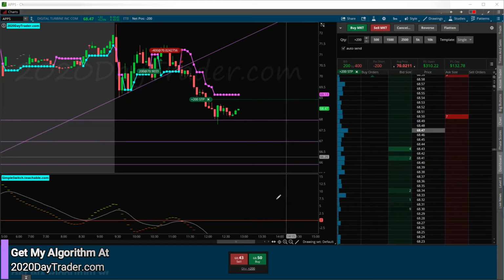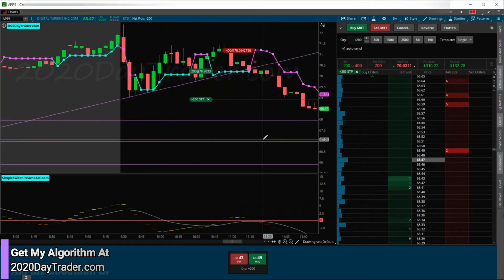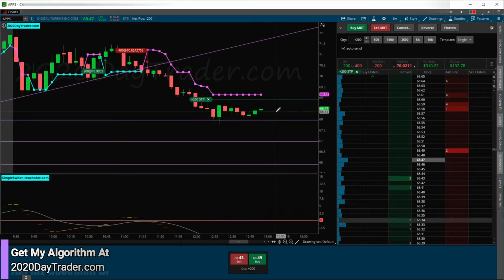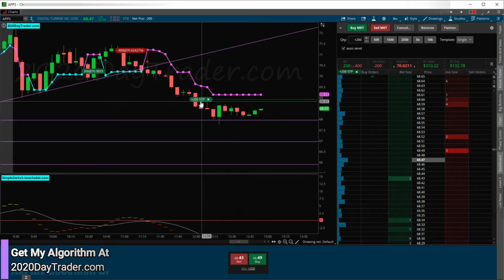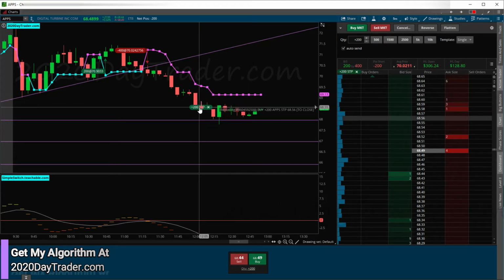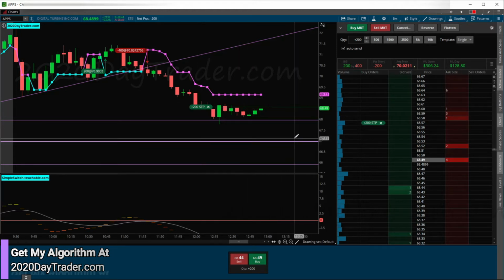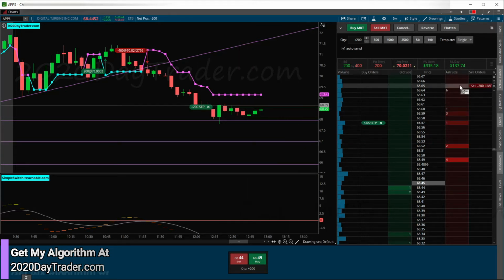All right, so I'm going to zoom in a little bit here so you can see this. I probably should trade first, then talk. So right here, we got this red candle. We got this green. It closed just above it barely, but then that puts us at this red candle. So I'm going to move my stop down now to just above that red candle. So we may be getting stopped out here on this trade.